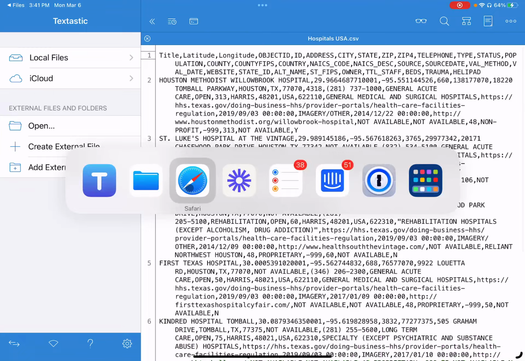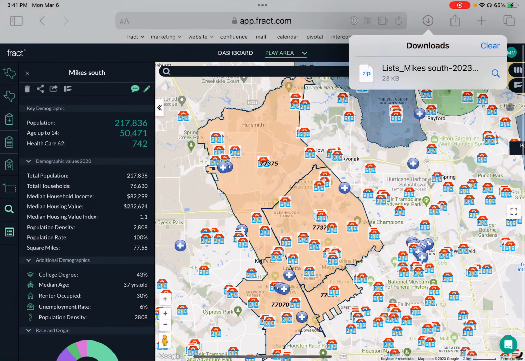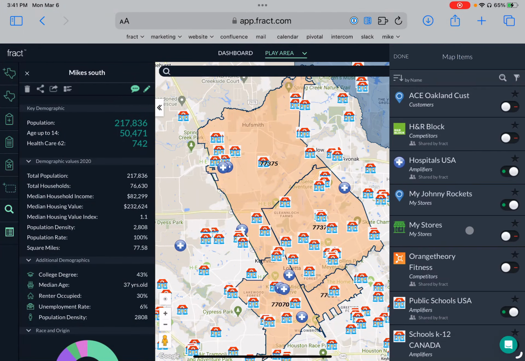So anything you have that appears here, or you turn on even, like if I turned off hospitals, it'll just show the schools in that list. And it's dynamic too, so as you change things, it'll reflect.